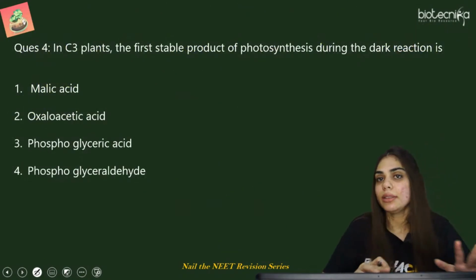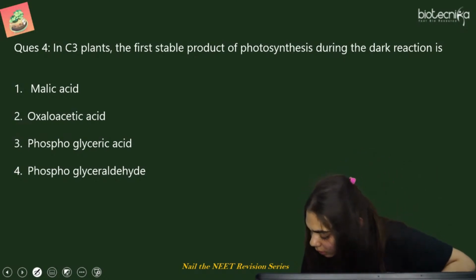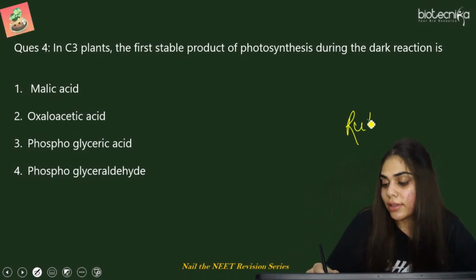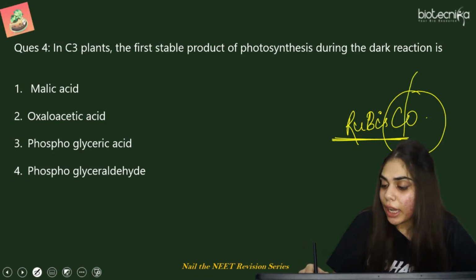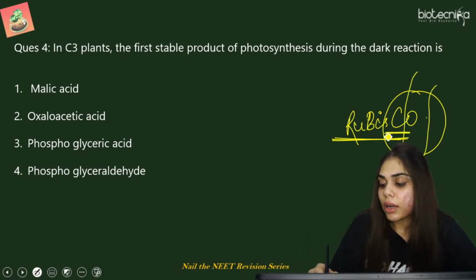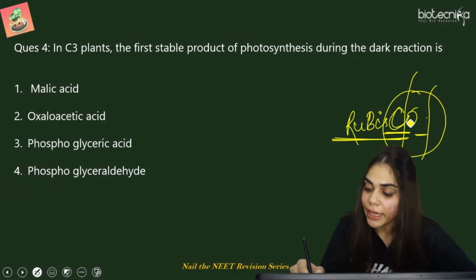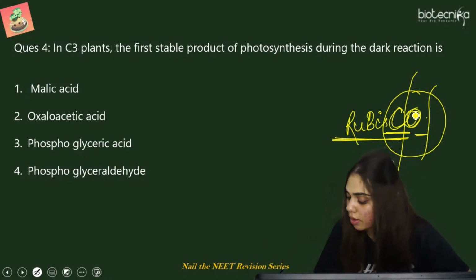If you have understood these things, now practice the questions. So now let us move to the questions. Yes, Srivani, it is RUBP carboxylase oxygenase, because this enzyme has an affinity for both carbon dioxide as well as oxygen. That is why it is called carboxylase as well as oxygenase. So it is a capital C and capital O, representing carboxylase as well as oxygenase.